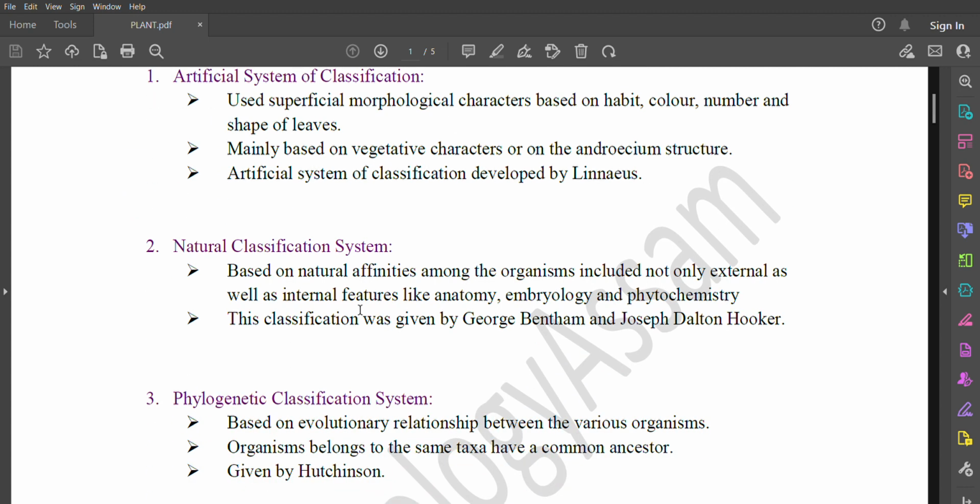Next, natural classification system. This system, based on natural affinities among the organisms, included not only external but also internal features like anatomy, embryology, and phytochemistry. This classification was given by George Bentham and Joseph Dalton Hooker.